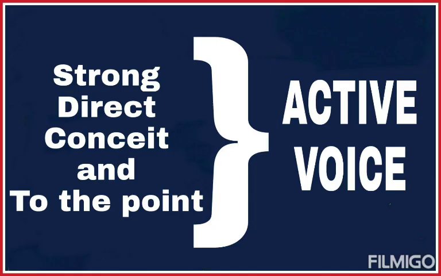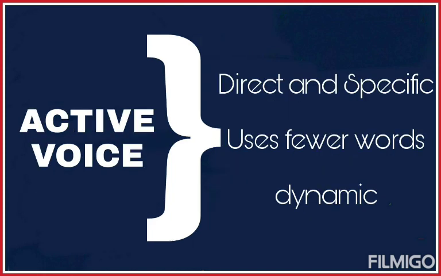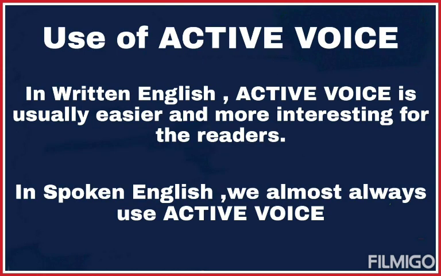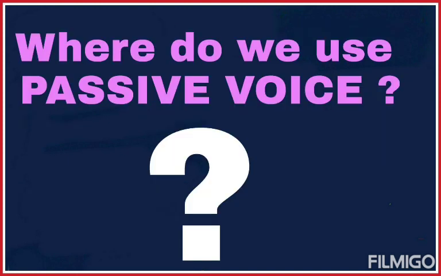You may choose to be strong, direct, concise, and to the point. Then it means that you are saying something in active voice. So active voice is direct, specific, dynamic, and is more commonly used as compared to passive voice. In written English, active voice is usually easier and more interesting for the readers, and in spoken English, we almost always use active voice. The passive voice is less common and can sound dull and bureaucratic.